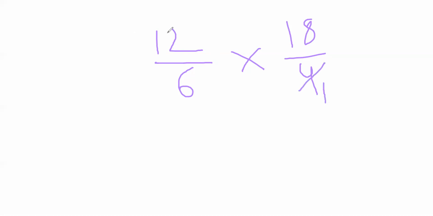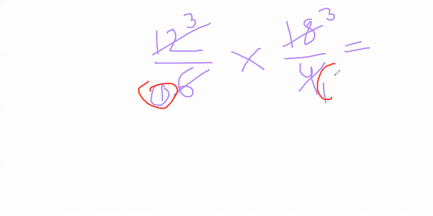In the table of 4, we have 12 at how many times? At 3 times. 4 3s are 12. And also in the table of 6, we have 18. Yes, we have it as 3. So the two remaining numbers on the lower side are 1 and 1. So let's multiply them. 1 and 1 is equal to 1. And over here we have 3 and 3. We have 9.